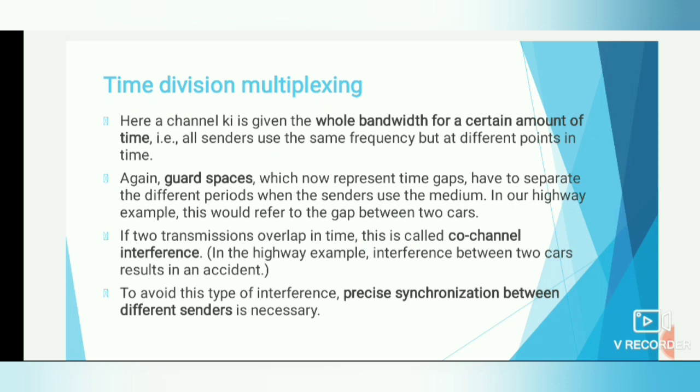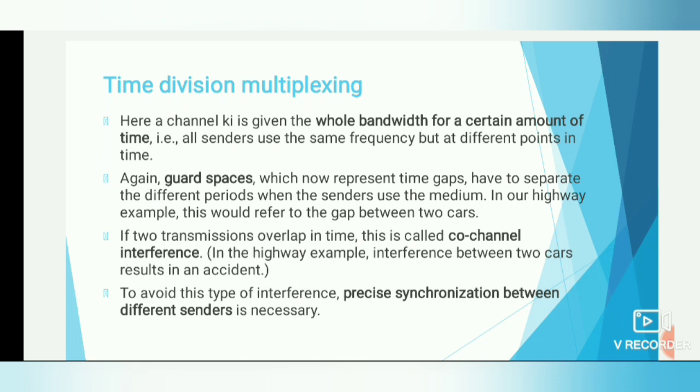Again, guard spaces now represent the time gaps here, whereas there the guard spaces represented the frequency gaps. Here the time guard space represents the time gaps, and they separate the different periods when the senders use the medium. If two transmissions overlap in time, it is called co-channel interference. We have given a highway example: when two cars are moving, the gap between the cars is known as the guard space, and when they collide with each other and result in an accident, that is similar to interference. They have given this example in order to understand.